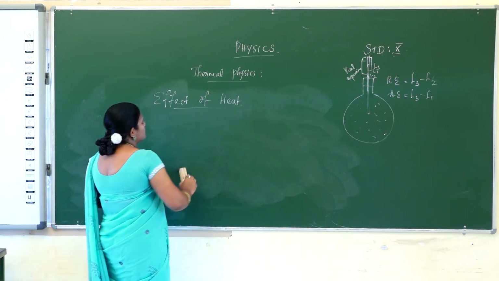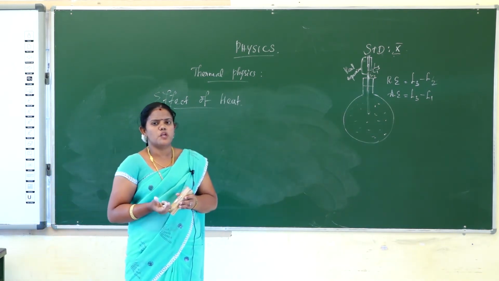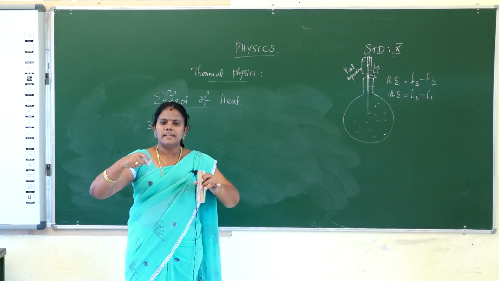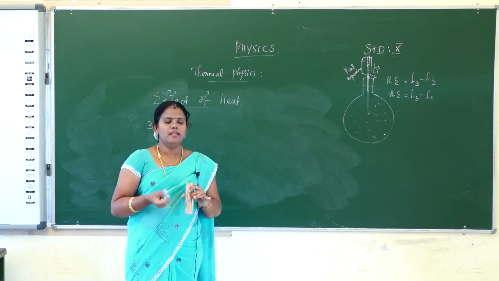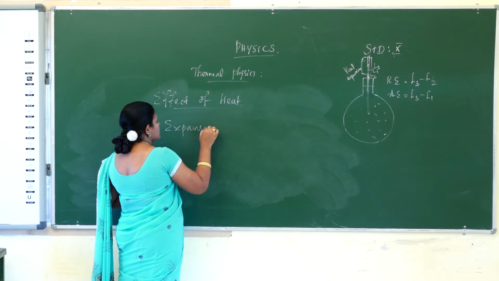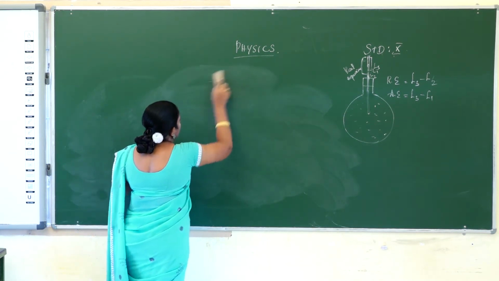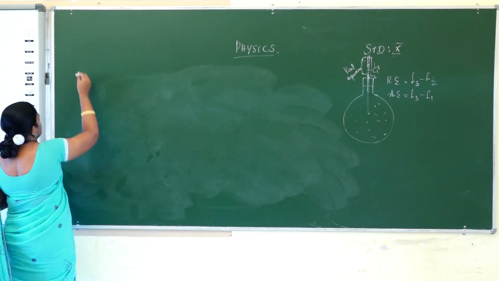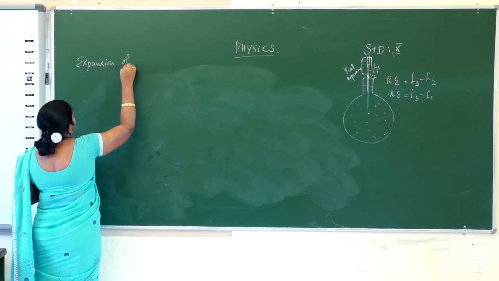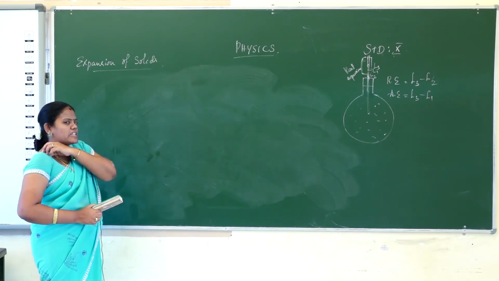And then the third one is expansion of substances. What is the meaning of expansion of substances? If heat is applied to any metal or anything, the metal will expand. For example, expansion of solids. Third one is expansion of solids. What is the meaning of expansion of solids?